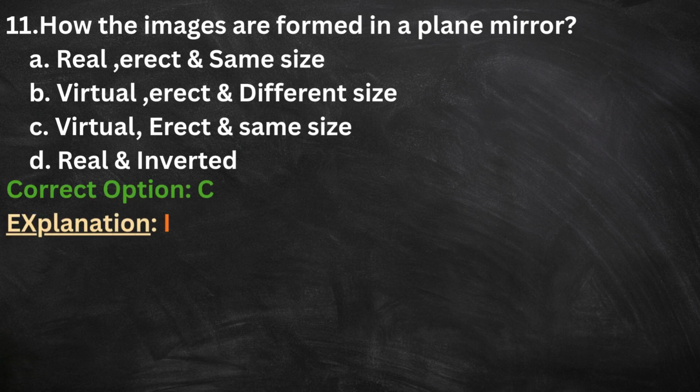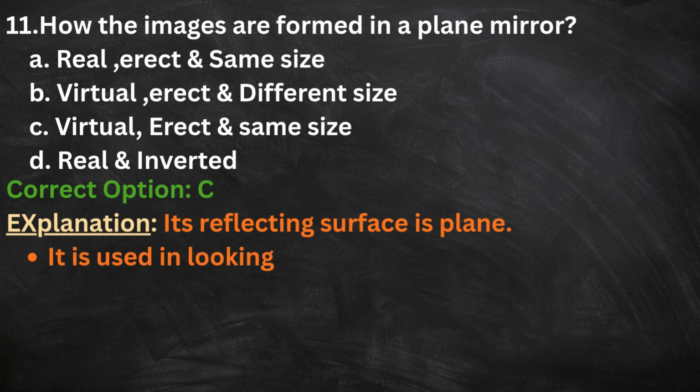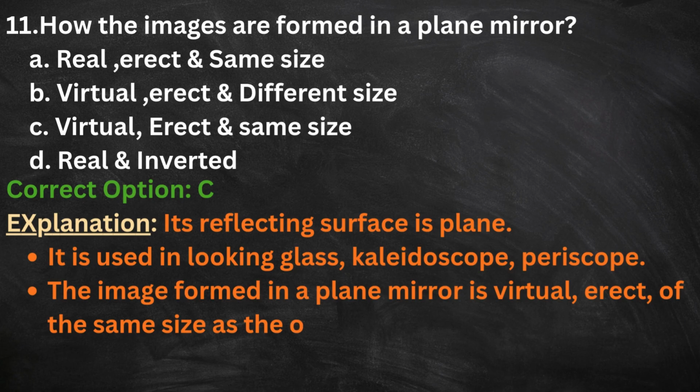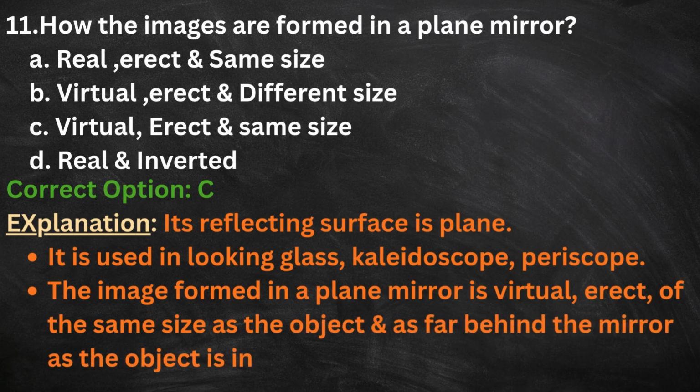Here is the explanation. Its reflecting surface is plane. It is used in looking glass, kaleidoscope, periscope. The image formed in a plane mirror is virtual, erect, of the same size as the object and as far behind the mirror as the object is in front of it.